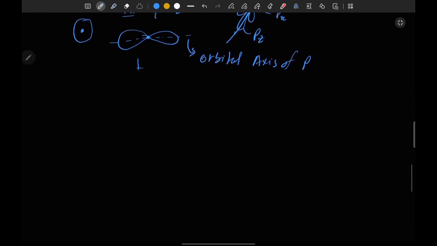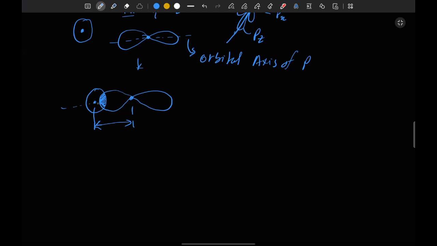So it will look like this. This is our s orbital, and after overlapping, this is our p orbital, its nucleus, and this is the area of common effective overlapping, and this is the bond length between the two nuclei.